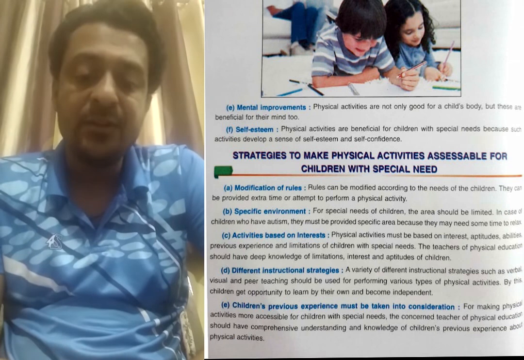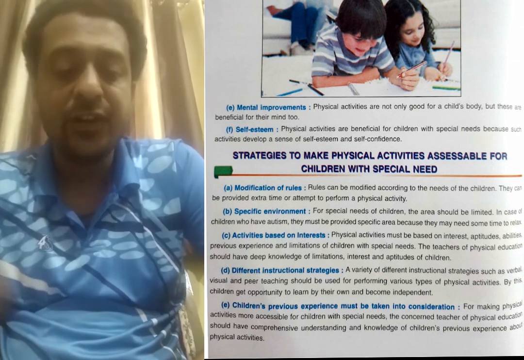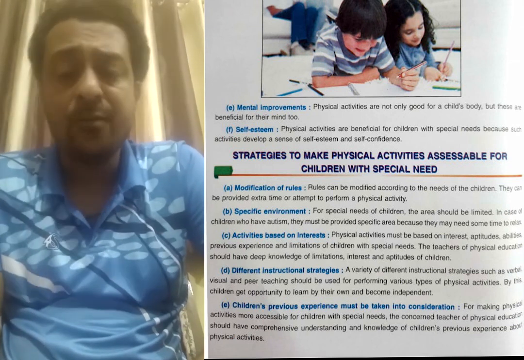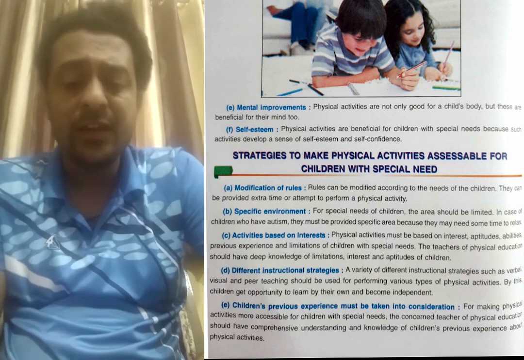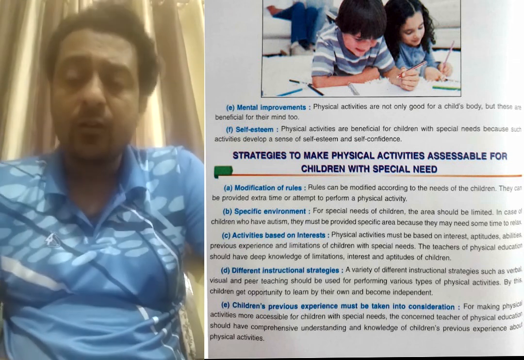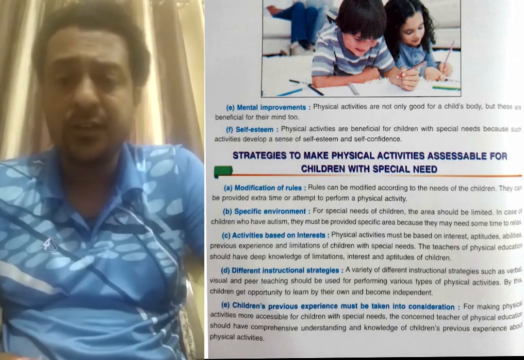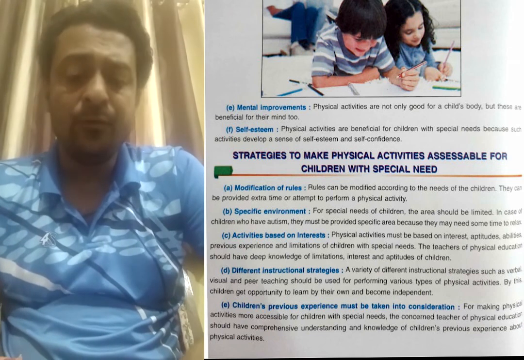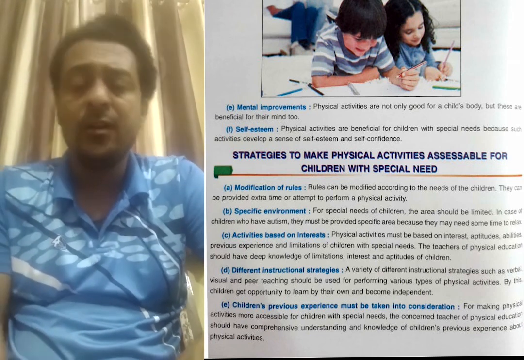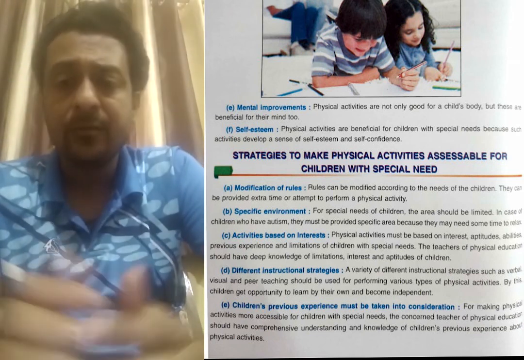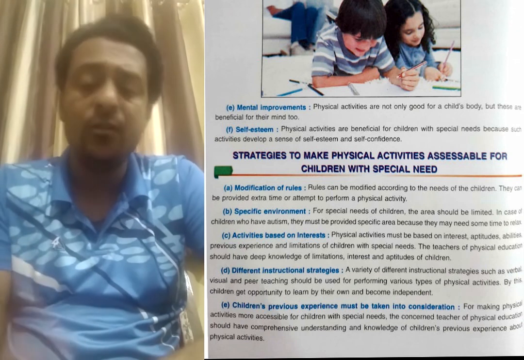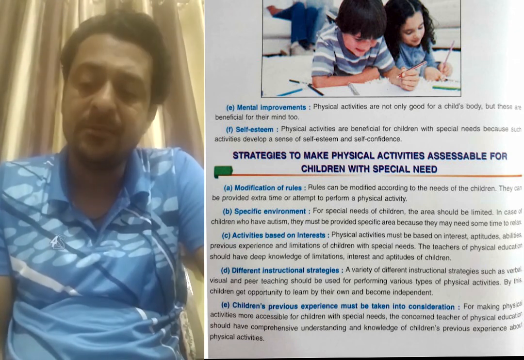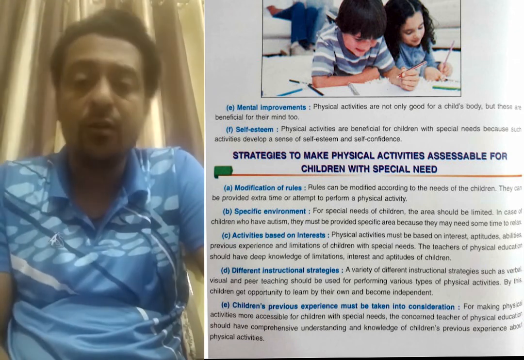The experience children provide must be taken into consideration, during the competition and after the competition. According to the experience, we have to conduct the competition. Some questions, cross questions also after the competition, so knowledge also will be improved, and talk about the games and your experience. So this is the strategy to make physical activities accessible for children with special needs. Okay, thank you everyone.